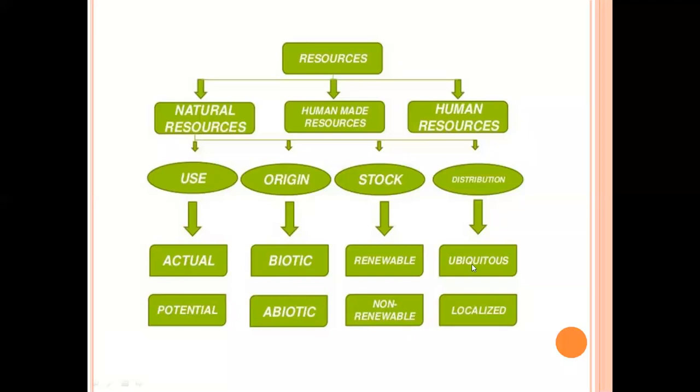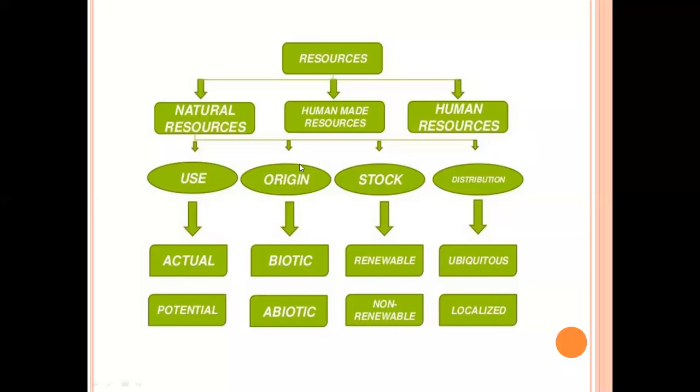And on the basis of distribution, we divided resources into ubiquitous and localized resources. Once again, the classification of natural resources into different groups on the basis of usage, or you can say on the level of development: natural resources are considered as actual resources and potential resources.